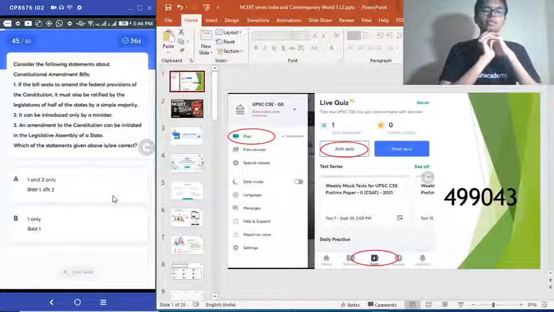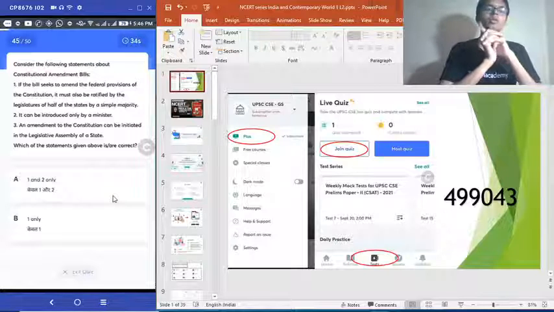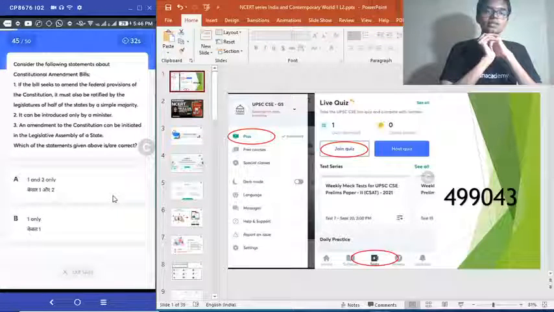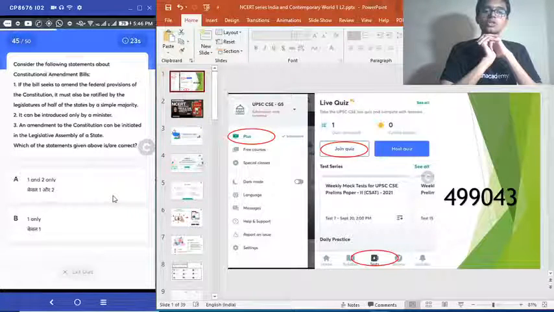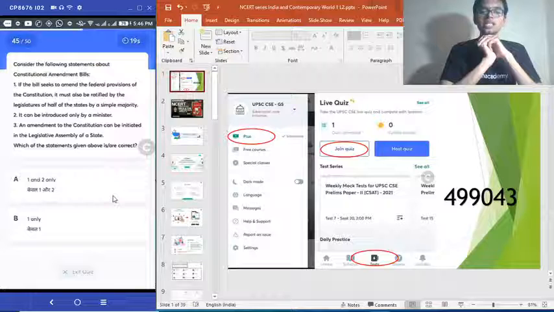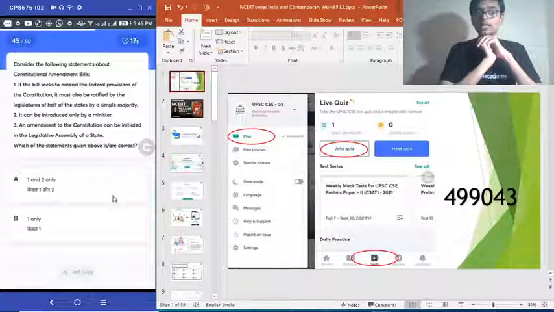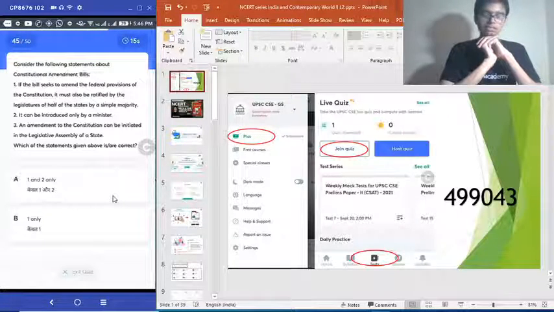Consider the following statements about constitutional amendment bills. 1. If the bill seeks to amend the federal provisions of the constitution, it must also be ratified by the legislatures of half of the states by a simple majority. 2. It can be introduced only by a minister. 3. An amendment to the constitution can be initiated in the legislative assembly of a state. Choose the correct answer.